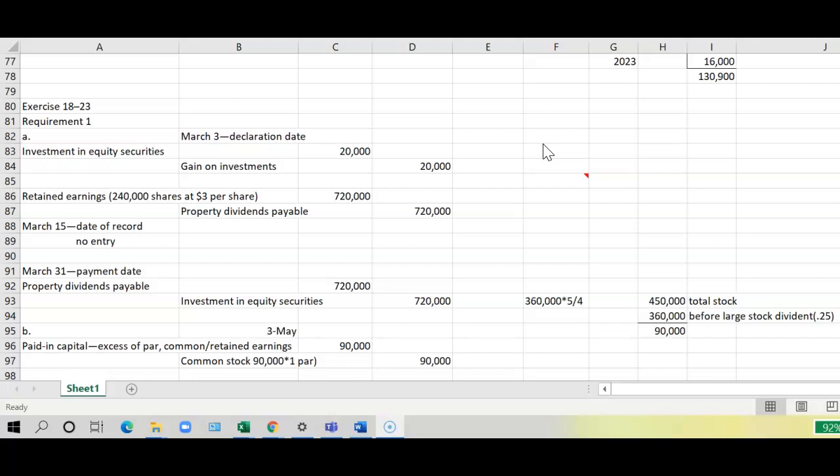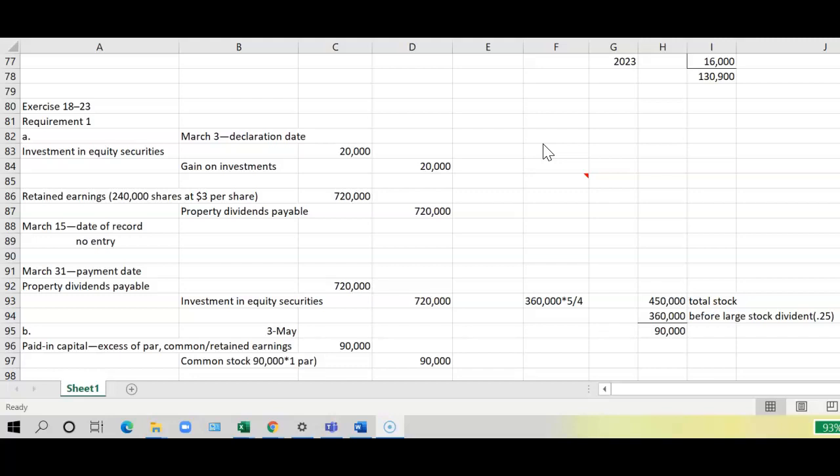The first thing we have to do is debit the investment to bring it to its fair value of $720,000, because we're debiting it for $20,000 and we're crediting a gain on investment for $20,000, which takes the book value, originally the amount they paid, of $700,000 plus the gain, which increased the investment in the equity security by $20,000.